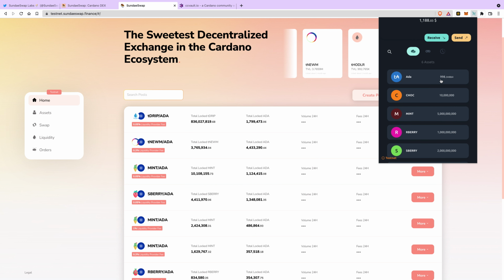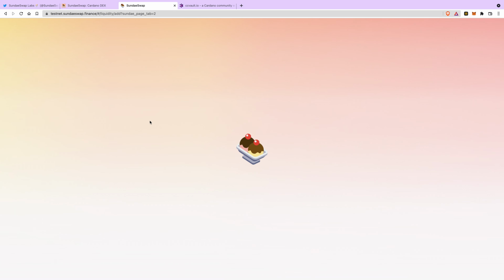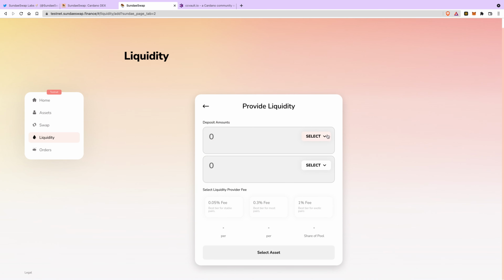So I have some Ada and mint, it looks like. So I'm going to try getting in that pool because I have both of those coins. This one right here. In order to do this, you have to provide liquidity, and then you select the two.